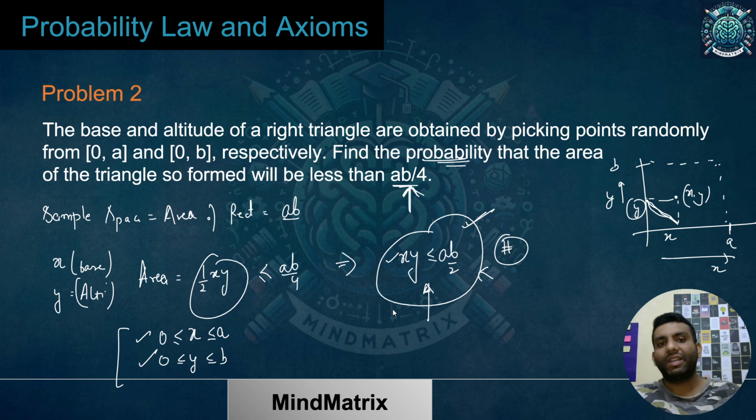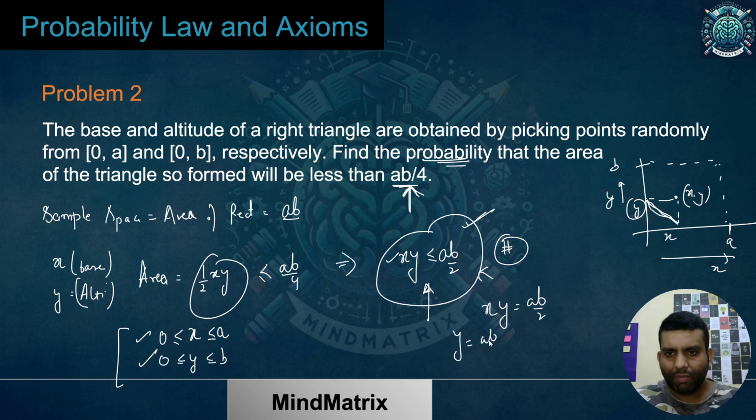It is representing a hyperbola. If you don't know, it's okay, still fine. But you must know this fact: I'm not talking about the inequality, let's talk about xy equals AB by 2 only. This represents a hyperbola. It's like y equals AB by 2x. To get the idea of the shape, if you put x equals infinity, y must be 0. That means it would be something like this, touching, when x is infinity, y is 0.